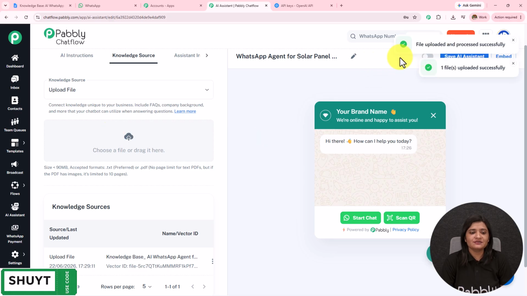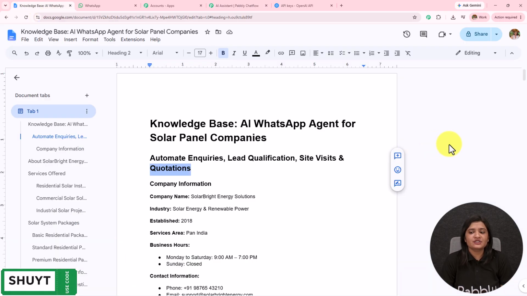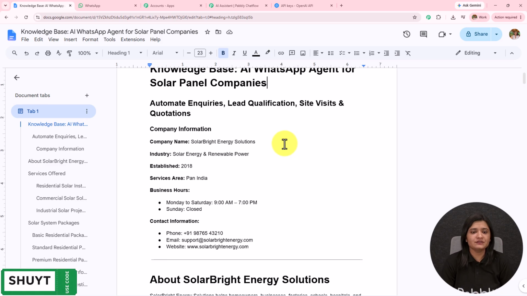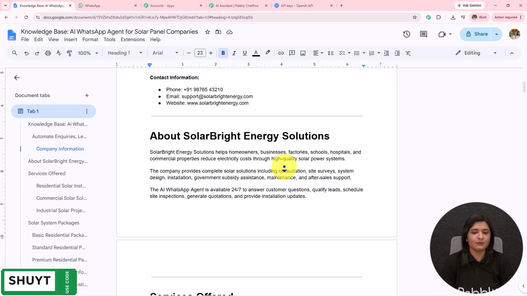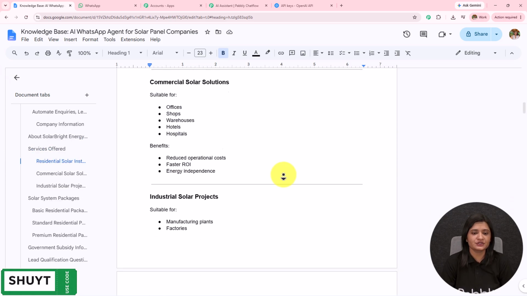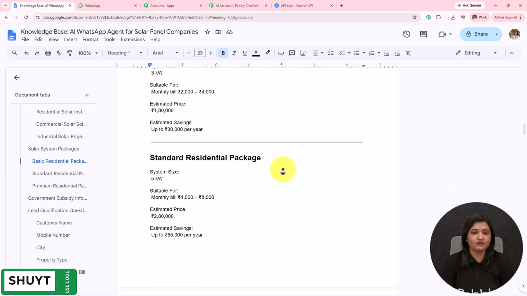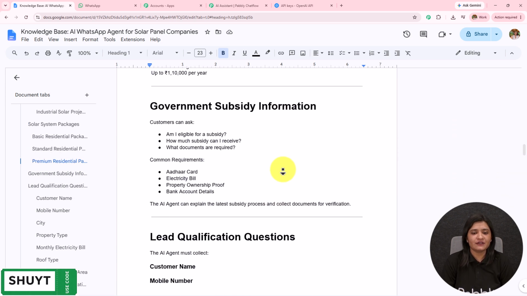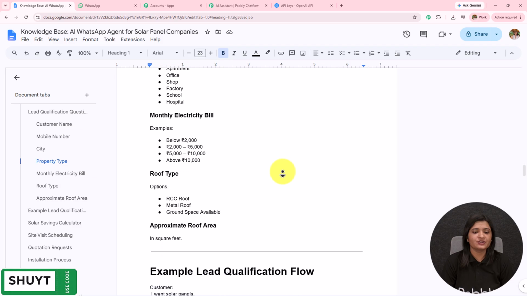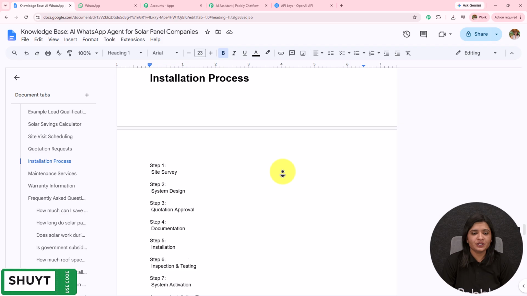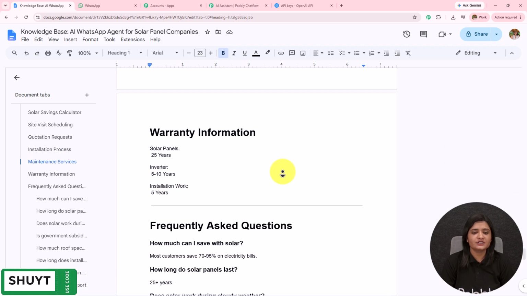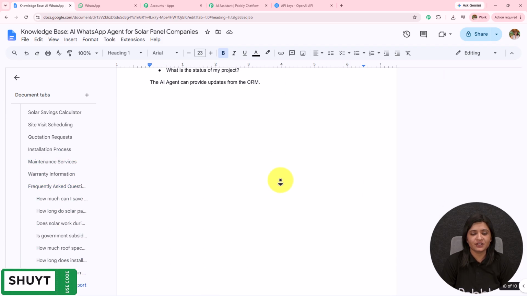Then after adding this file, if I show you the knowledge base which I have created, this is the file which I have uploaded. Knowledge base: AI WhatsApp chatbot for solar panel companies. We have automate inquiries, lead qualification, site visit, quotation, company information about Solar Bright Energy Solutions, services offered. We have all the services which we offer, solar packages. Then we have the government subsidy, lead qualification with all the details. We have the solar saving calculator, site visit scheduling, quotation, installation, maintenance, service, warranty information, all the questions, FAQs, everything.